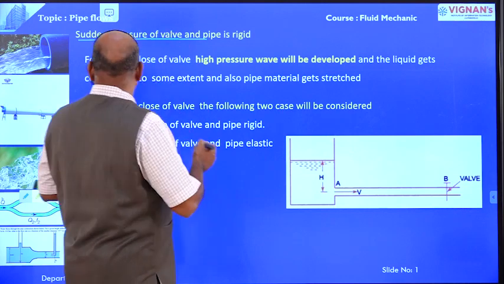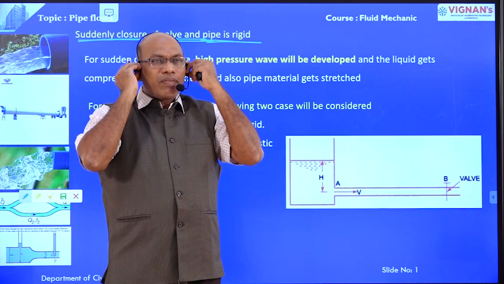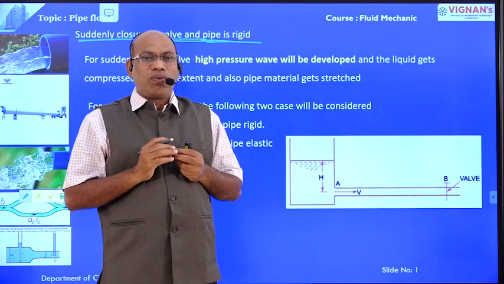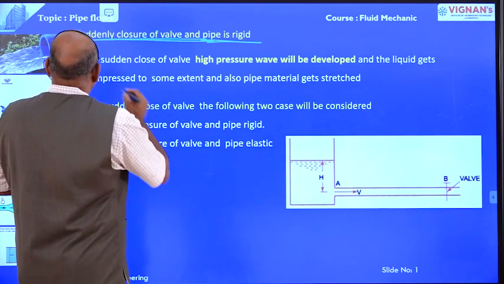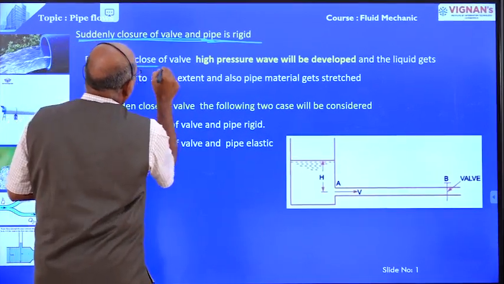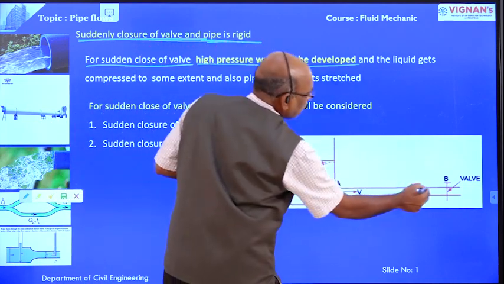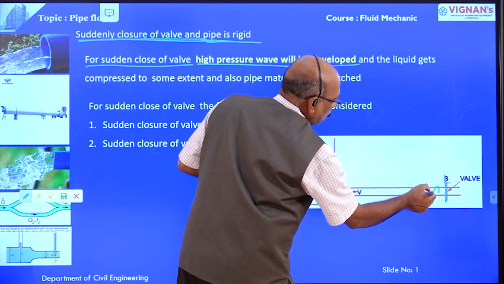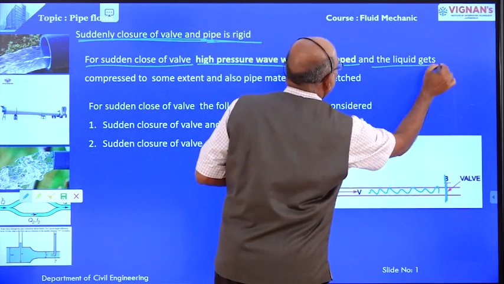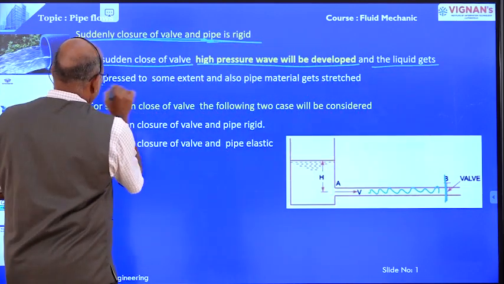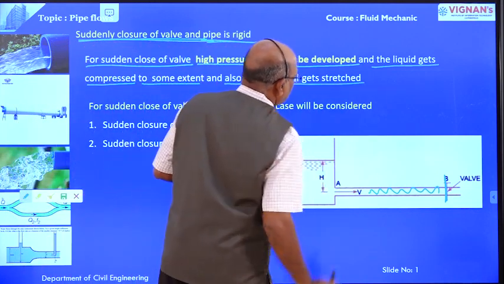Right, now we are going to discuss sudden closing of the valve. The earlier derivation was for gradual closing of the valve. Now this is the sudden closing of the valve. For sudden closing of the valve, a high pressure wave will be developed, and the liquid gets compressed to some extent, and also the pipe material gets stretched.